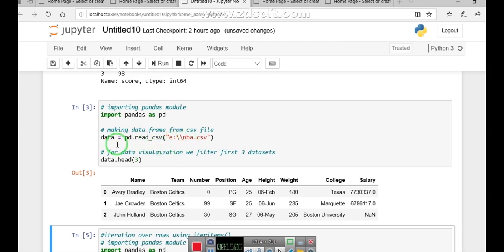Then we displayed the data frame for data visualization with the dot head function. Head function basically displays the top rows. How many rows? 3 rows. You can see in the output, when you execute this code, you will find 3 rows. These are its labels or column heads: name, team, number, and so on. And these 0, 1, 2 are its rows.